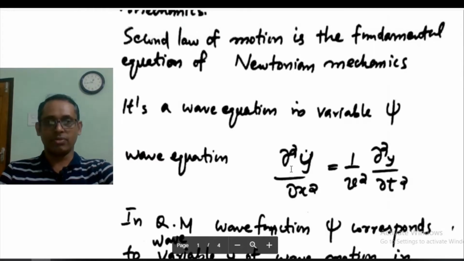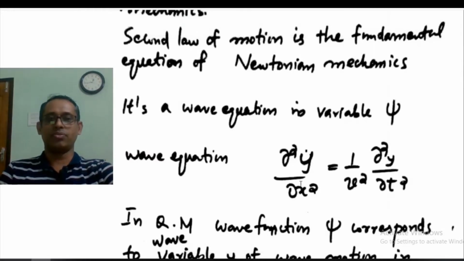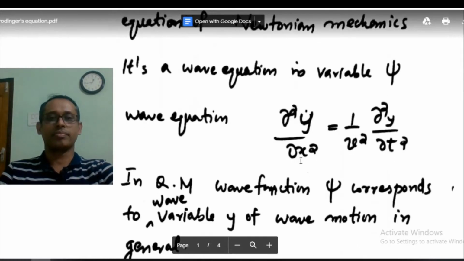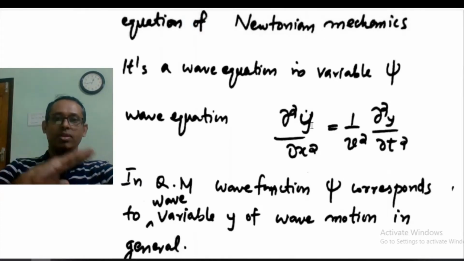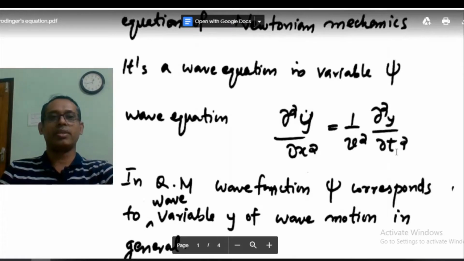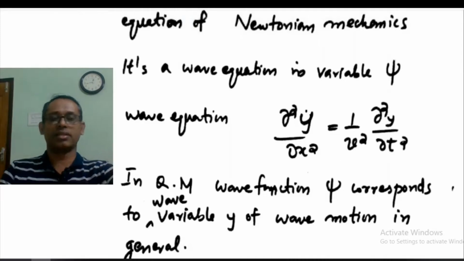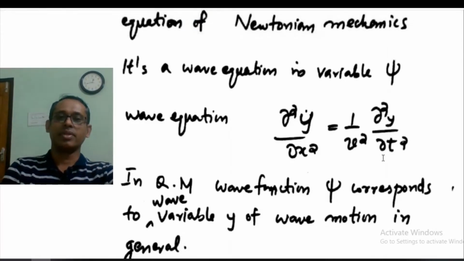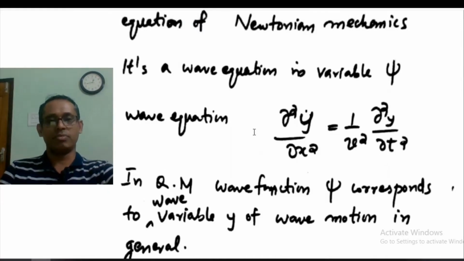This is the wave equation corresponding to variation in a quantity y: ∂²y/∂x² equals 1 by v² ∂²y/∂t², where y is a function of position x and time t, and v is the velocity with which the wave is advancing. So this is the wave equation which represents the variable y.